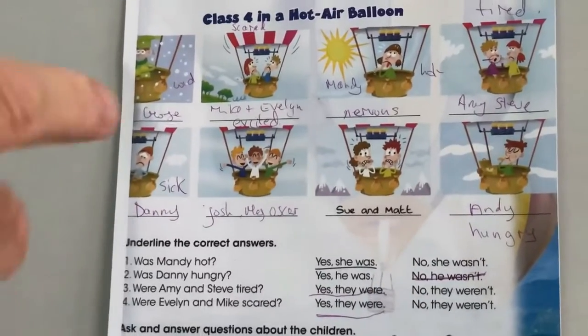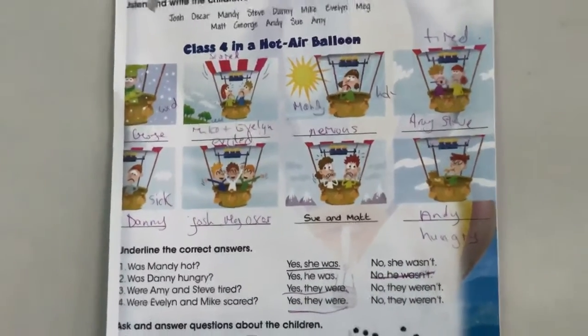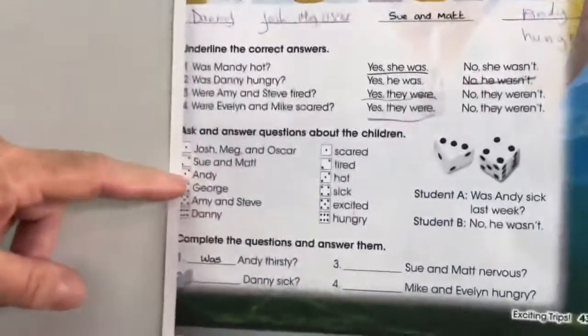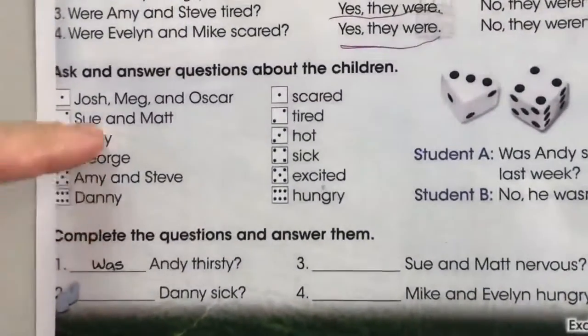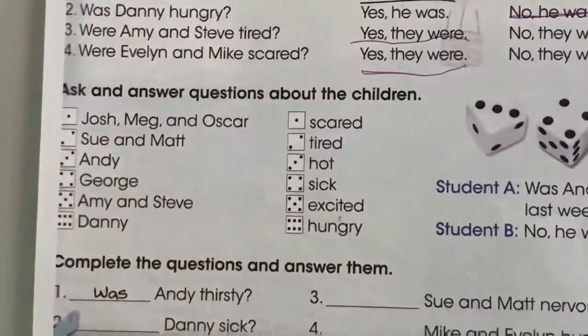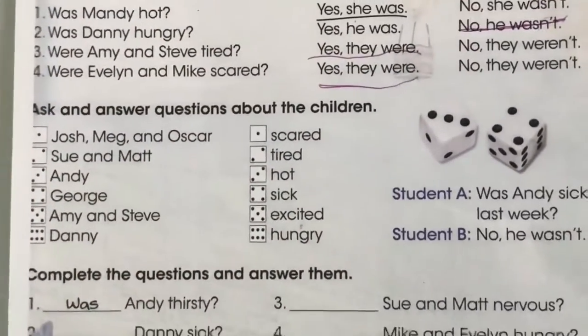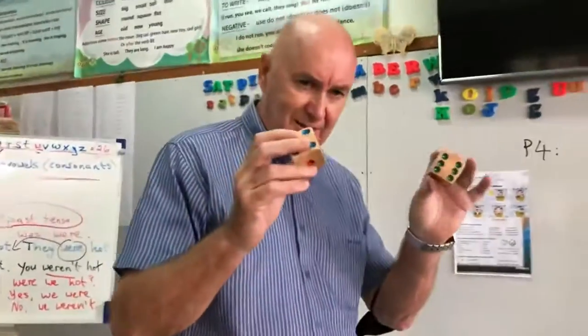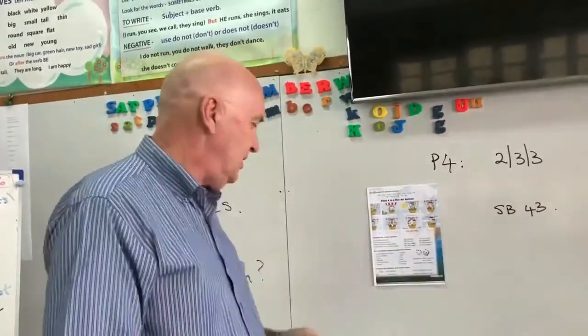Okay, so now you can do something to test yourself. You look down here, look. You can see we've got 1 to 6, the names of people, and 1 to 6, how they feel. So if you've got any dice like this, then you can test yourself.